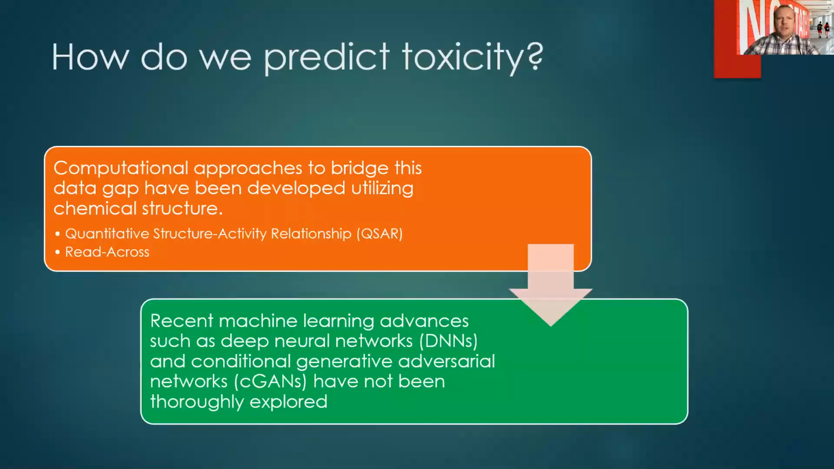So how do we predict toxicity? Computational approaches to bridge this data gap have been developed utilizing chemical structure, the two most common being quantitative structure-activity relationships, or QSARs, and read-across. And then recently, machine learning advances such as deep neural networks and conditional generative adversarial networks show promise but have